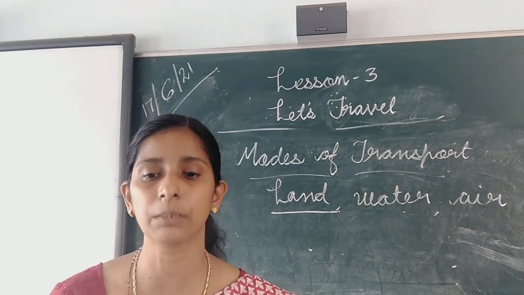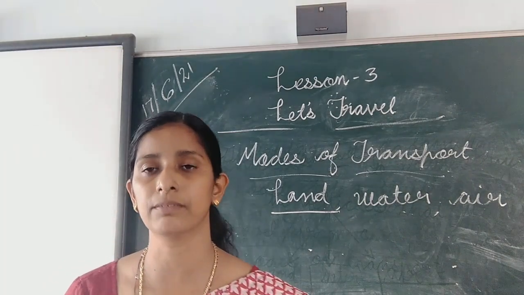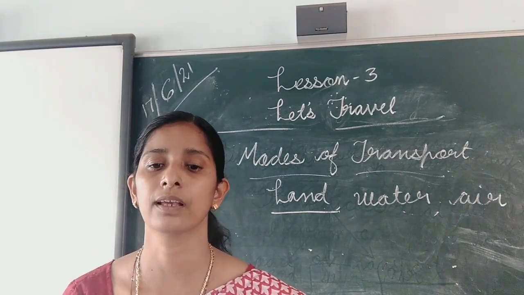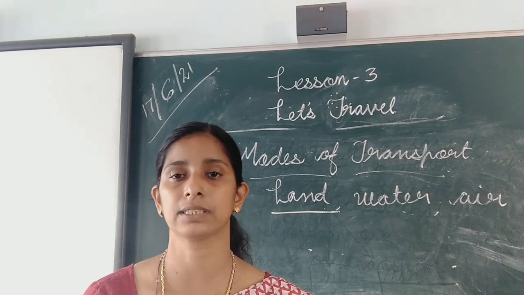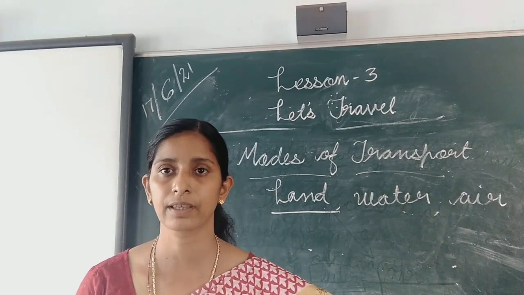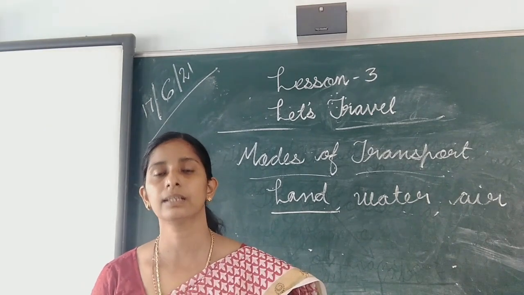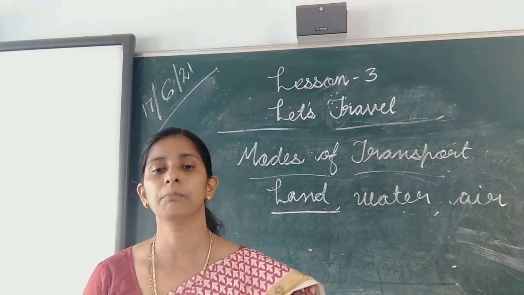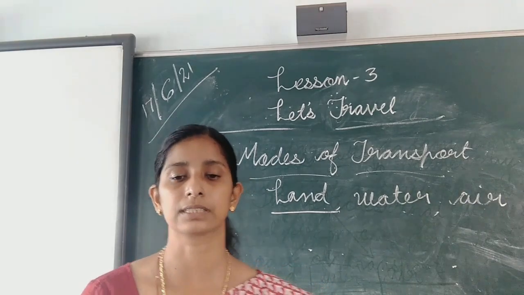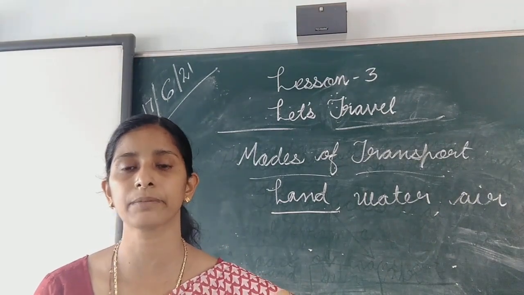The vehicles we use depend on the location of the place, distance to be covered, time available and money we can spend. The means of transport we choose depends on the location of the place, then distance to be covered, then time available, then money we can spend. Sometimes we use more than one mode of transport to reach a place.